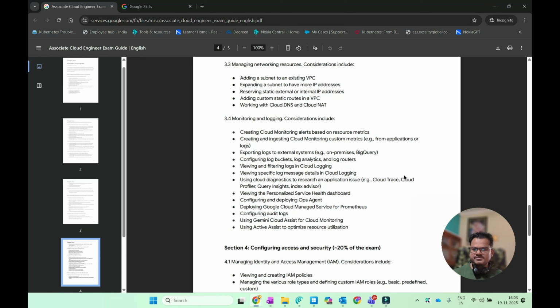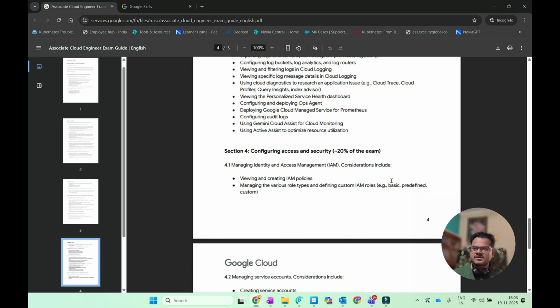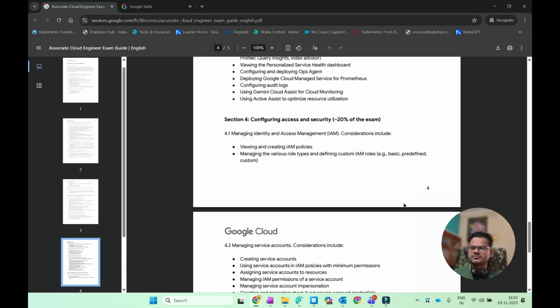You all have to know from this section actually. Okay, and also deploying Google Cloud Managed Service for Prometheus. That is actually very much a requirement for monitoring purposes. And also you will get to know how you can use Gemini Cloud Assist for cloud monitoring. Because AI is already being integrated in Google Cloud, Gemini Cloud Assist will help for cloud monitoring purposes.